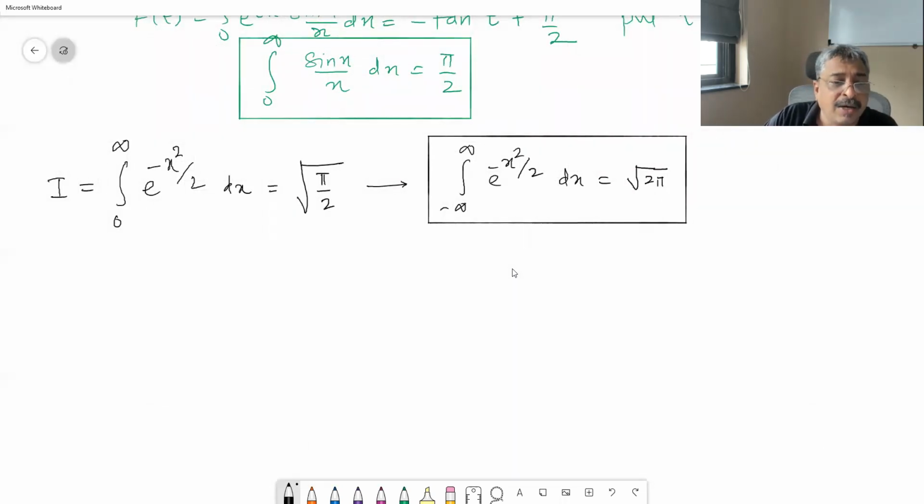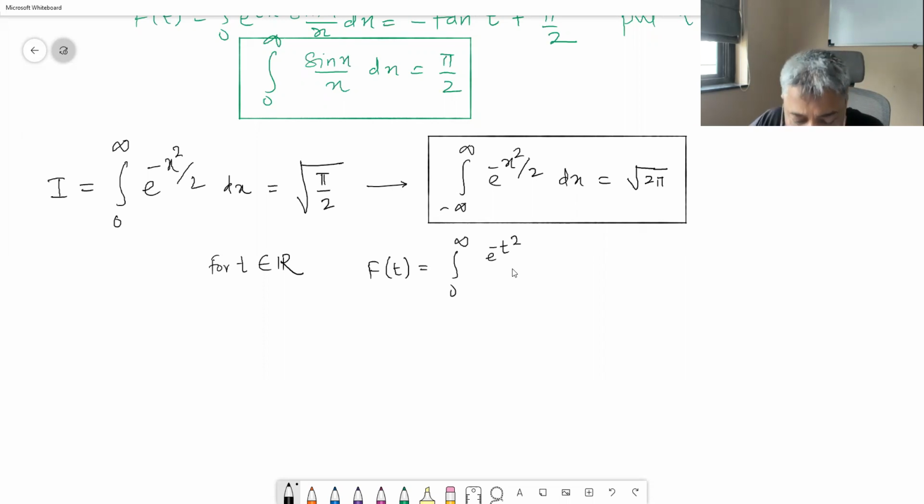For t belonging to R, now this is t belonging to real numbers, f of t is equal to integral 0 to infinity e raised to minus t square, and in the raised to form only 1 plus x square divided by 2, that is e raised to everything whole divided by 1 plus x square dx.